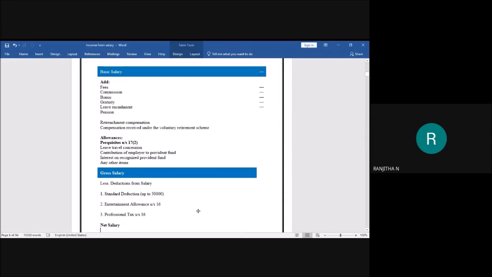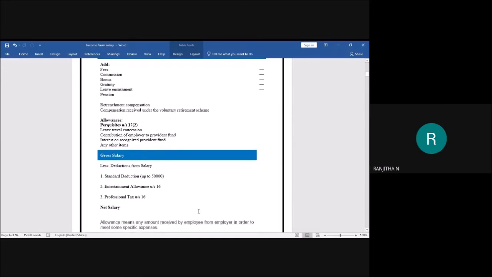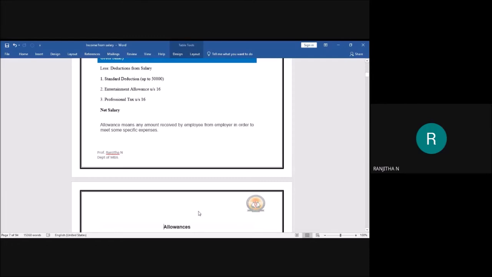Next, interest on recognized provident fund. Even interest on the recognized provident fund is also taxable under the head income from salary. These are the things which are included in the salary. Let us move on to the allowances in detail, students.